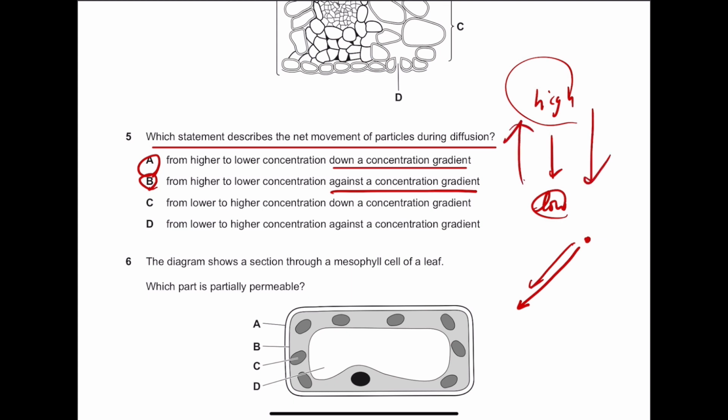It's not against. So if something moves against the concentration gradient, that means it's moving from low concentration to high concentration, moving against the gradient. So B is not the right answer, but A is. Okay?